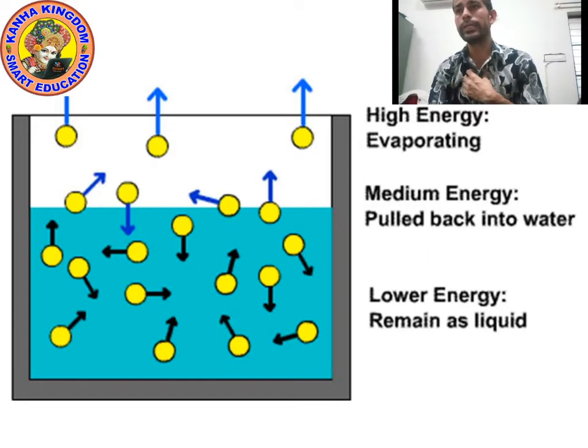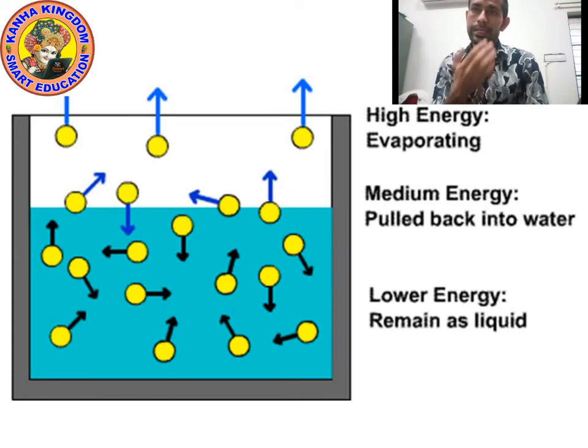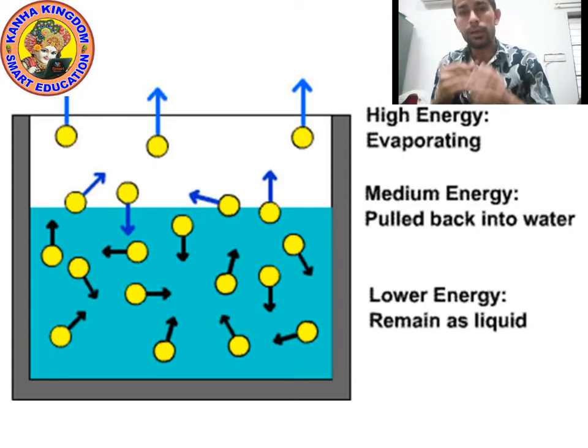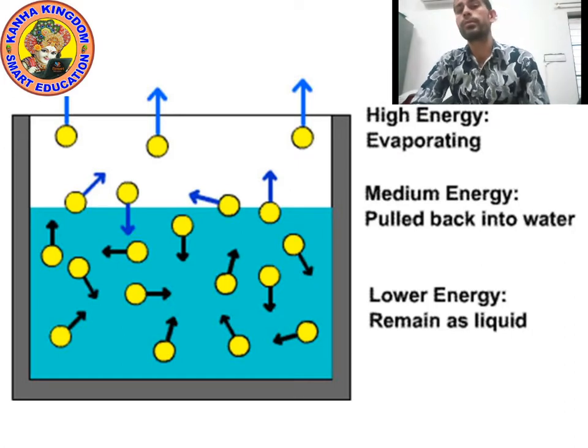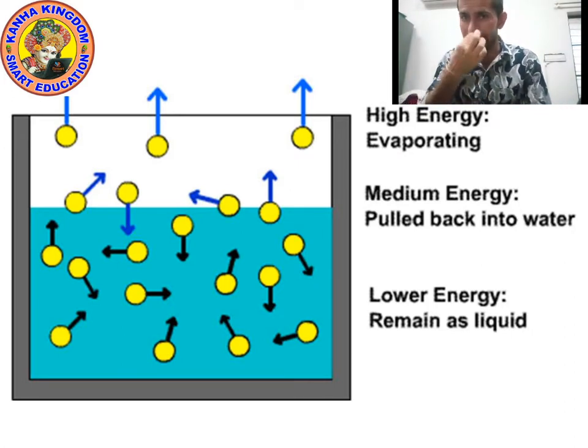So when the heat energy is very low, the particles of liquid do not get enough heat energy to move, so they will not move freely.